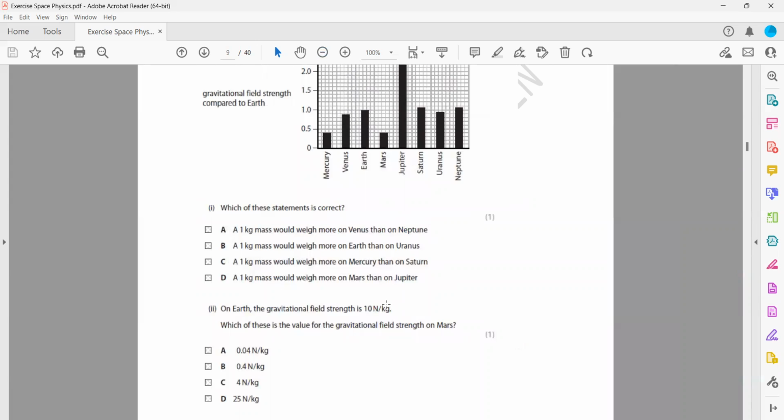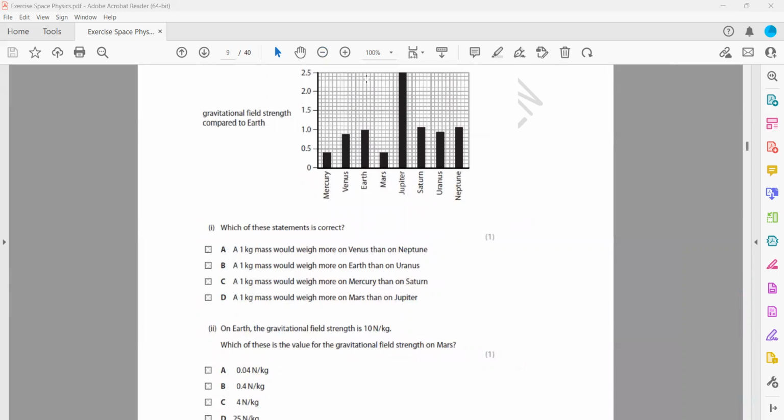Yes, sir, clear. Because this bar chart is not giving the value, it's giving a ratio between the gravitational field strengths. So the ratio of the gravity on Earth compared to that on Mars is 0.4. When you compare Earth with Mars, the ratio is 1:0.4.